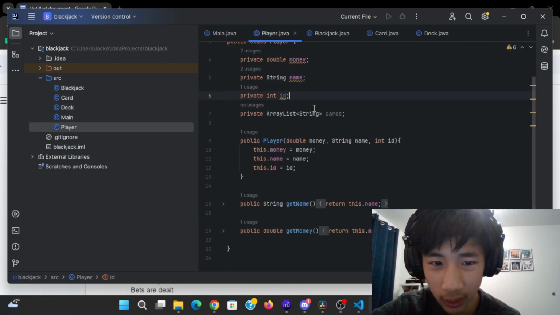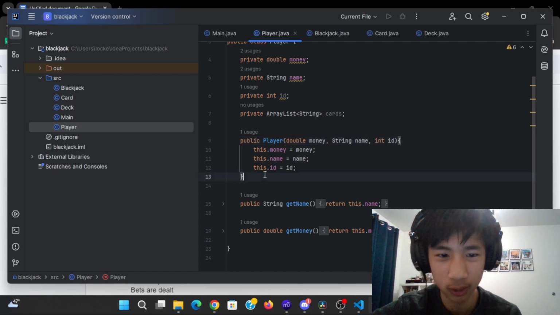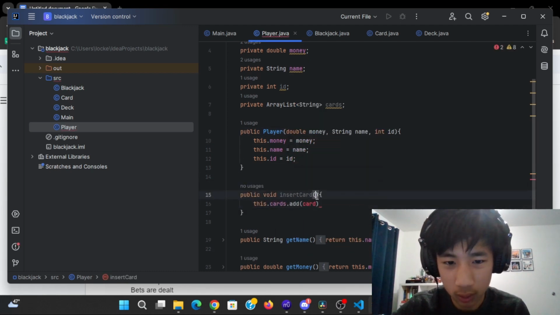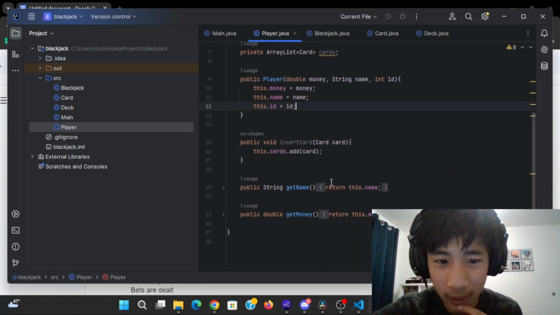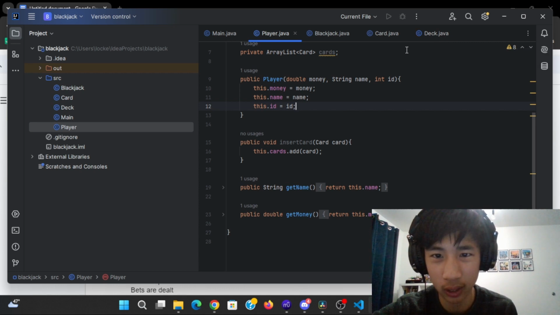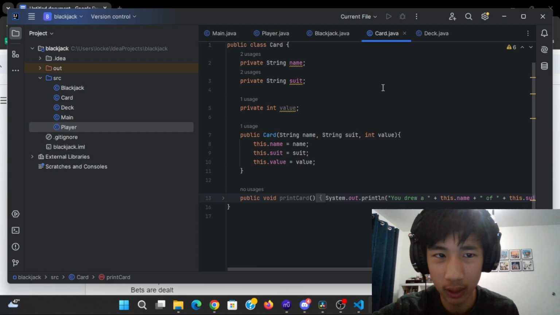So here we have a player class in which we have our cards, and what we're going to want to do is basically add this card we just drew onto this. So let's create a method for that. Okay, so now we have an add card and a draw card. So for each player, we're just going to draw 2 cards and add 2 cards, or we can take turns, which makes more sense. So let's do that.